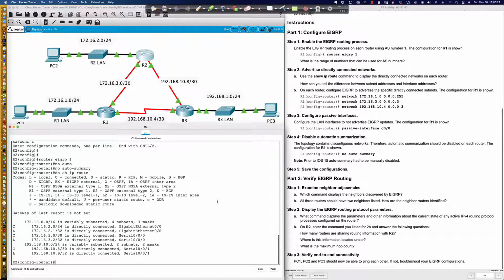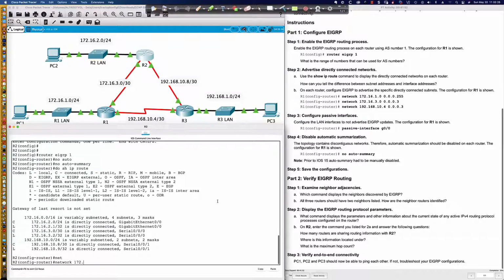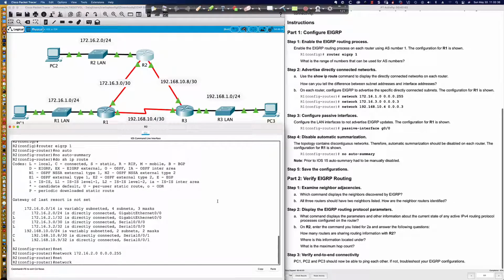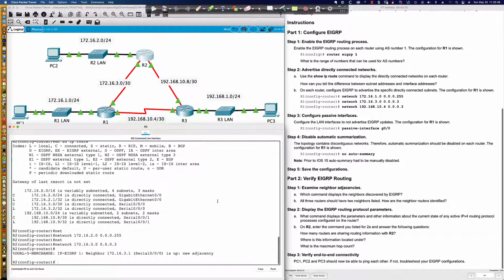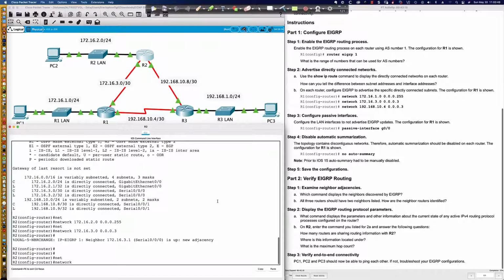Because from here, I've got all the information I need to go ahead and say network using that local 172, or I'm sorry, the directly connected entry 172.16.2.0, and that's a /24, with wildcard mask 0.0.0.255. We've got the network statement for the next directly connected 172.16.3.0, which is a /30. And there's a neighbor adjacency that's coming up. And we've got a final network statement for another /30, 192.168.10.8. That is the network ID.